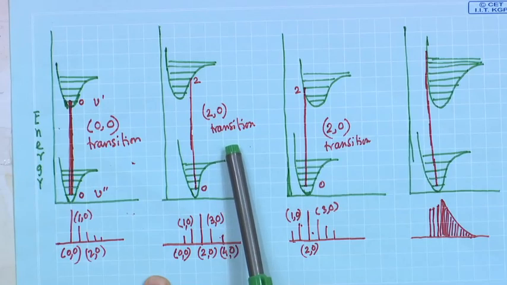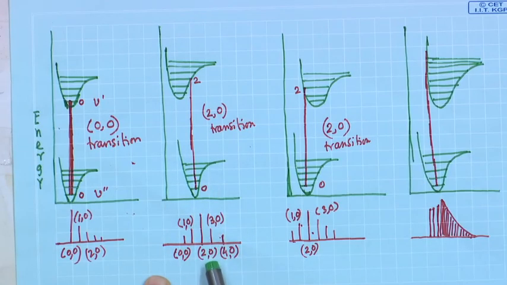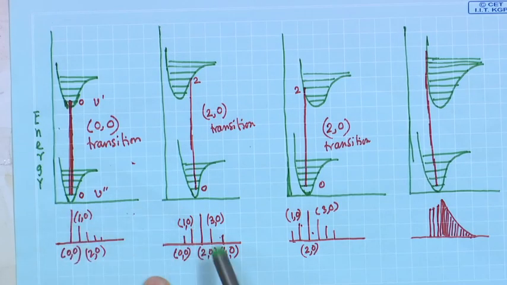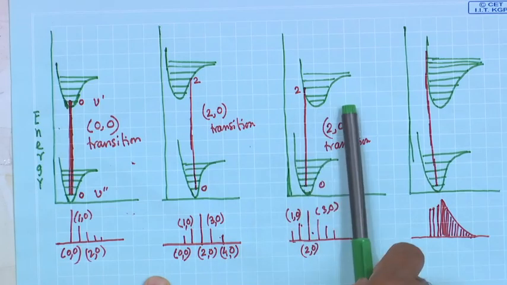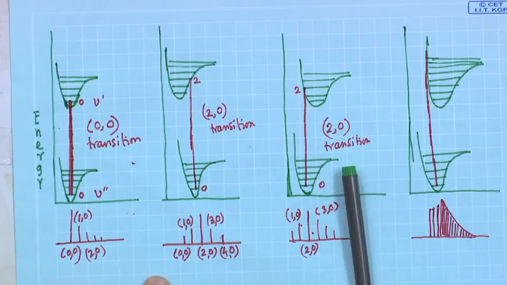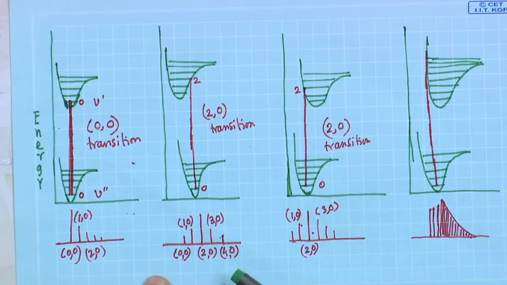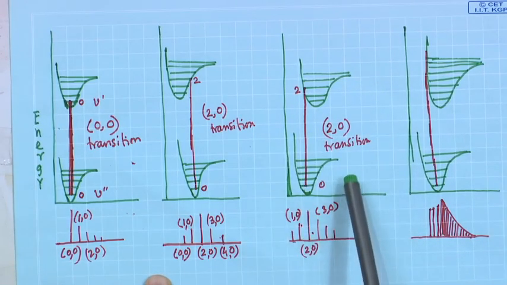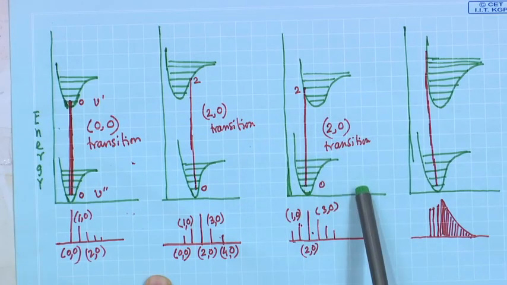So, the 2-0 line will have the maximum intensity. The 2-0 line will have the maximum intensity, 1-0 will be lower, and 0-0 will be even lower. Okay. So, here 0-0 was the maximum probability and the intensity was the maximum, and now here 2-0 will be the maximum intensity. Okay. So, in this case also, if this is the configuration of vibrational states in the ground electronic state and the higher electronic state, and transition occurs in this situation, you will also get 2-0 with the highest intensity.